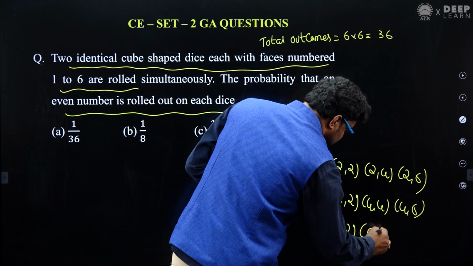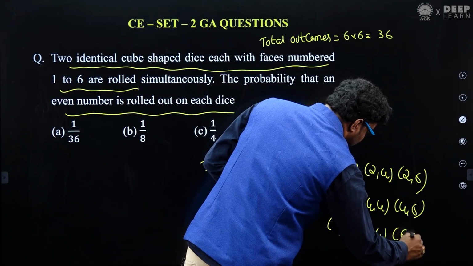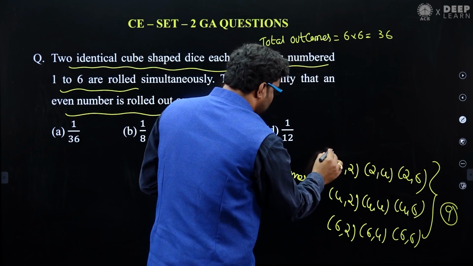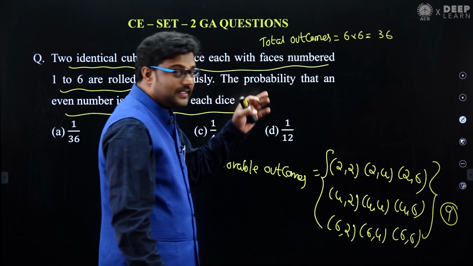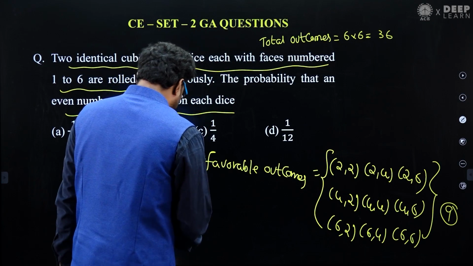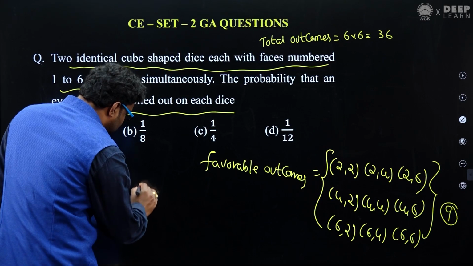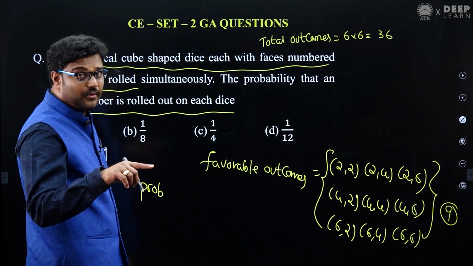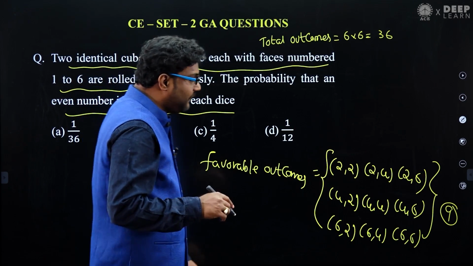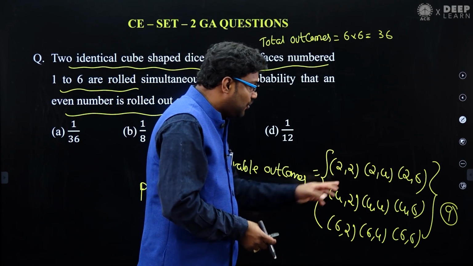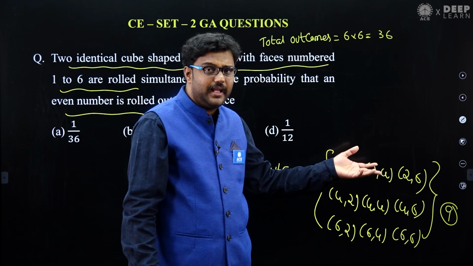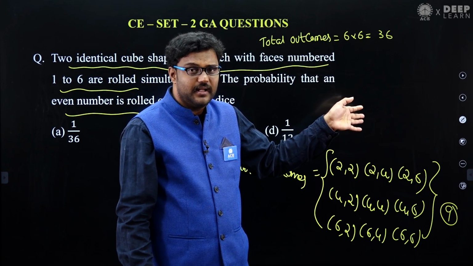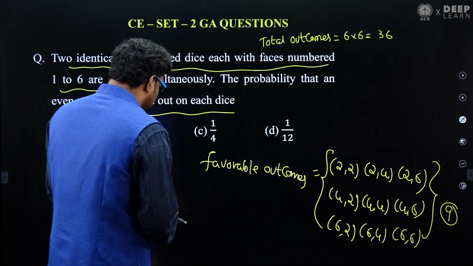Right? So the favorable as per this is 9. Favorable outcomes is 9, total is 36. So we can say the probability to get an even number on each die. If it were an even number on only 1 die, then it's a different thing: 2 1, 2 2, 2 3, 2 4, one die's requirement is mandatory, 2 is there, that's sufficient. Just think about it.